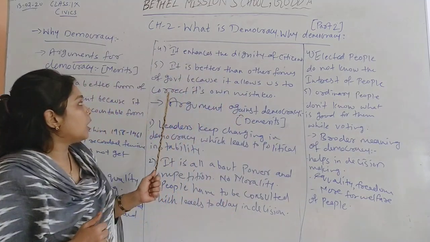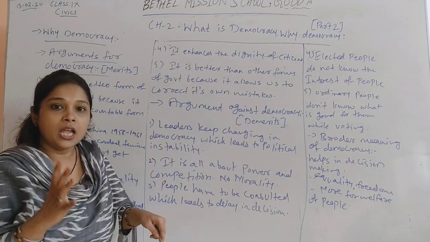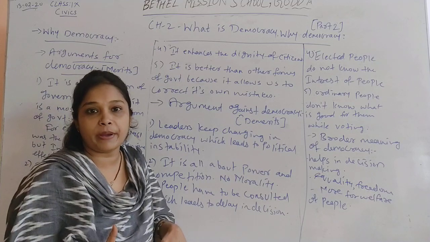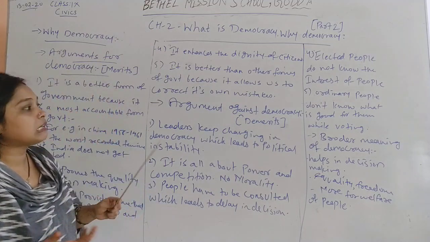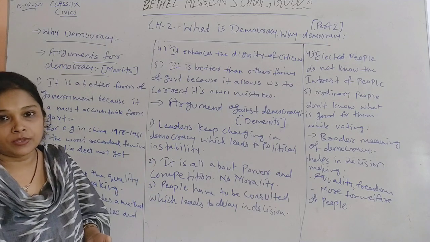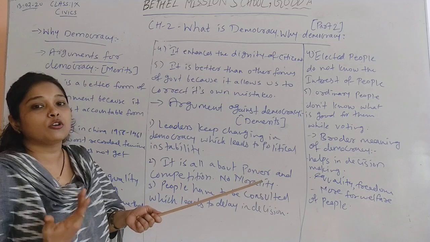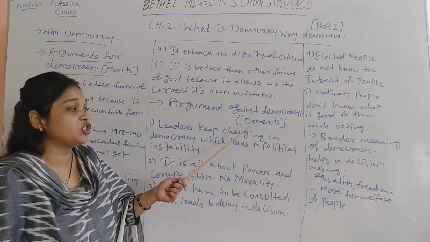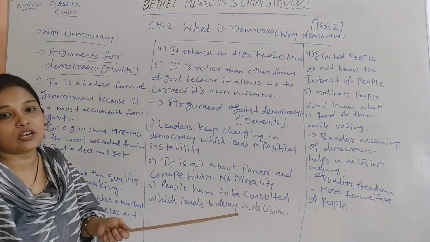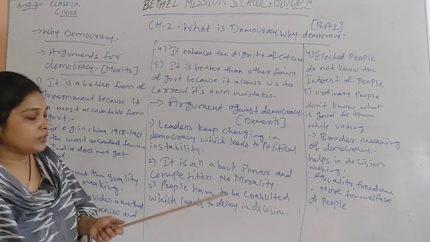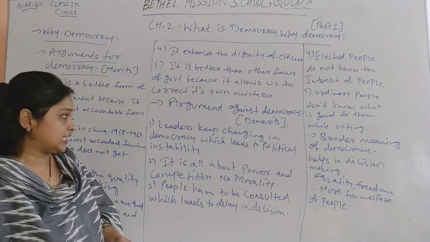So over here these are the 5 arguments which say that democracy is a better form of government in comparison to other forms of government. Now we have certain arguments against democracy. There are certain statements which say that democracy is not a better form of government, which can be called demerits of democracy. But these demerits cannot be accepted practically. Theoretically they can be accepted, but practically they cannot.